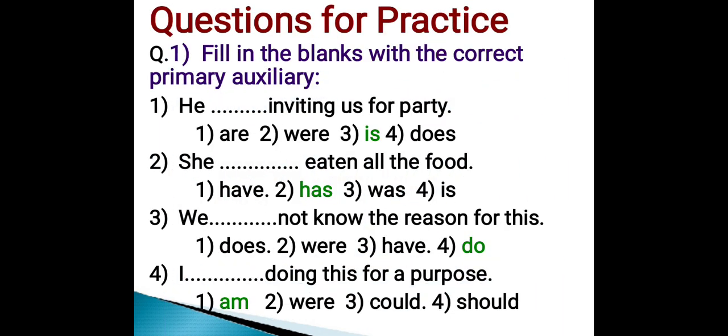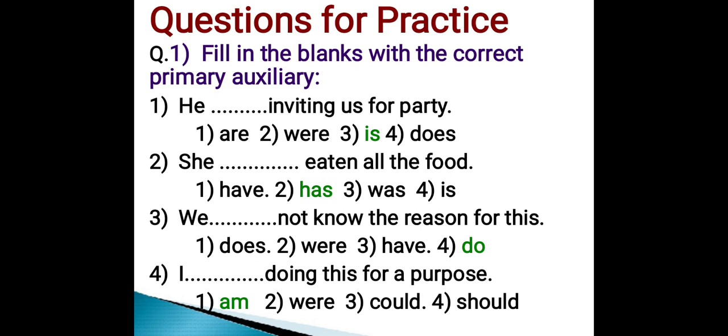Now questions for practice. Question number 1. Fill in the blanks with the correct primary auxiliary. The sentence is: He dash dash inviting us for party. Options are, where, is, does. Out of these 4 options, option number 3 is the correct primary auxiliary to fill in the blank. Hence the correct answer is option number 3.